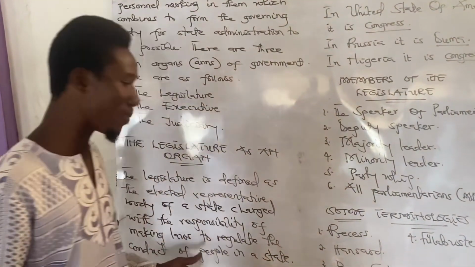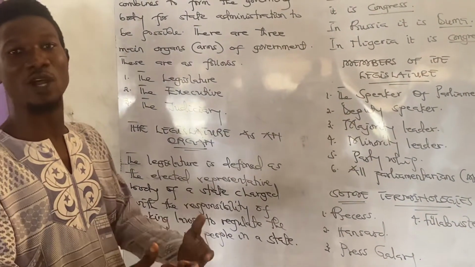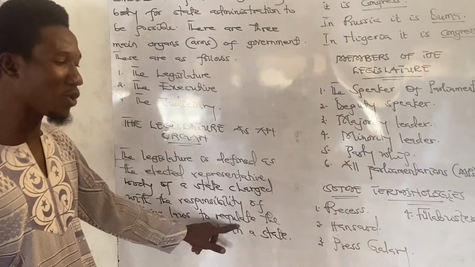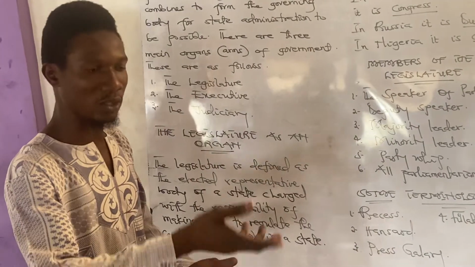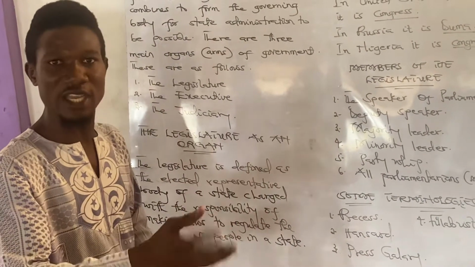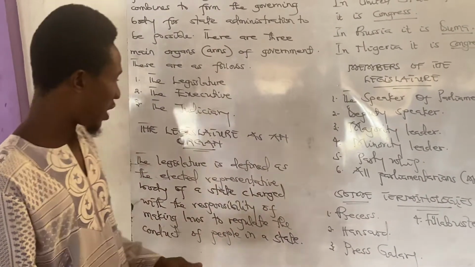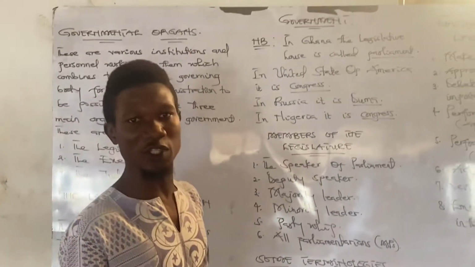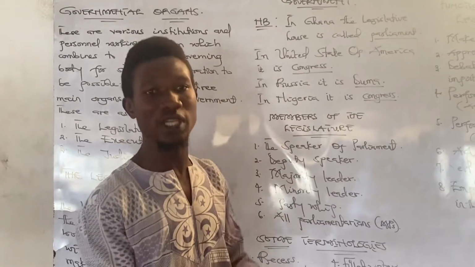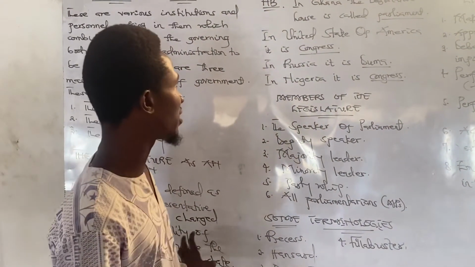Now, laws are established to permit or prohibit an individual of an action. So it simply means regulating the conduct. Regulating the conduct means turning on the do's and don'ts of the individual's behavior. That is how it is. So an elected representative body of a state with the exclusive responsibility of making laws to regulate the whole country is considered as the legislature.